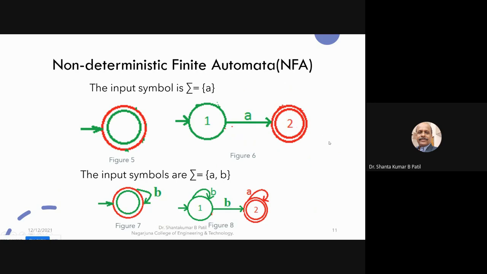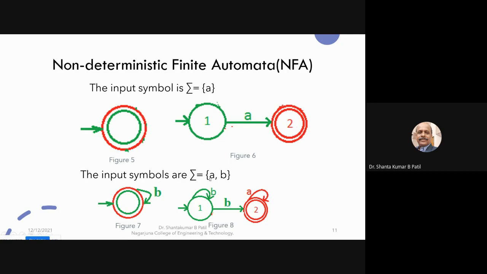Non-deterministic finite automata. So in the case of non-deterministic finite automata, for the input symbols, outgoing transitions are not defined well in advance. For example, you can take this as a non-deterministic finite automata for the input symbol A, because we are not finding any outgoing transition from this finite automata. So here you can have the outgoing transition from the initial state, but we do not find any outgoing transition from the final state. Such a finite automata we call a non-deterministic finite automata.